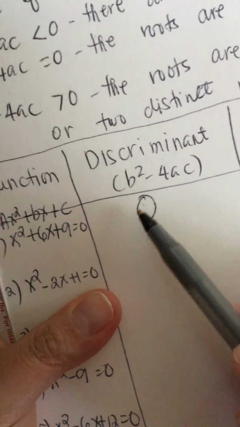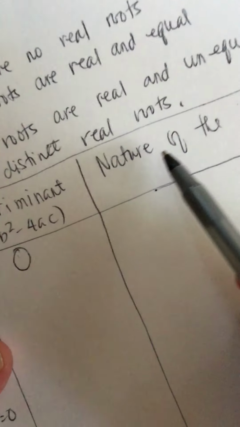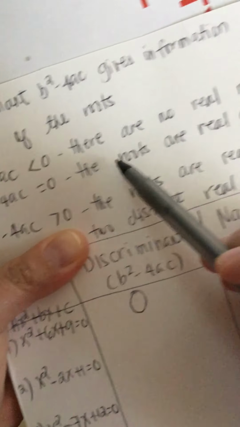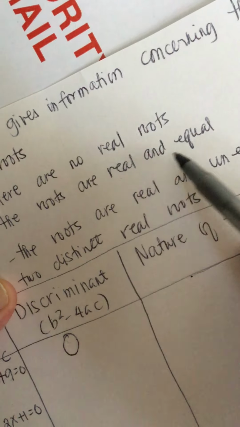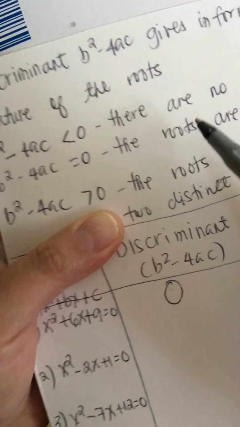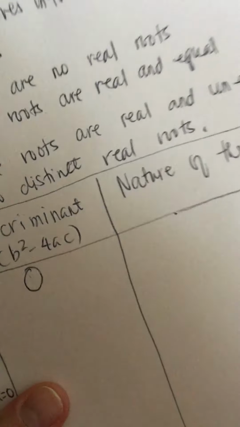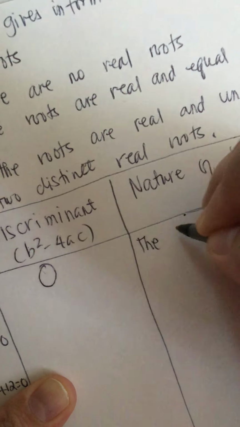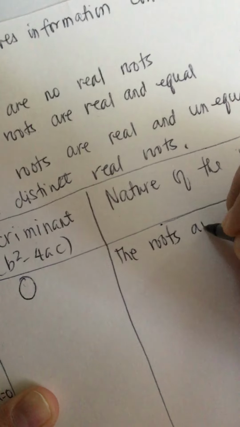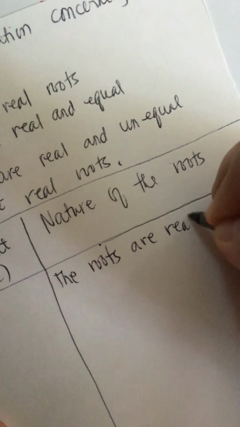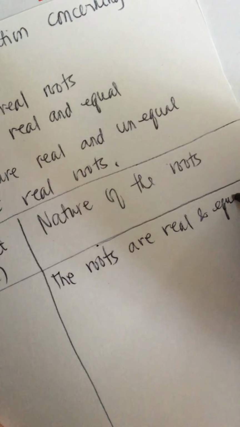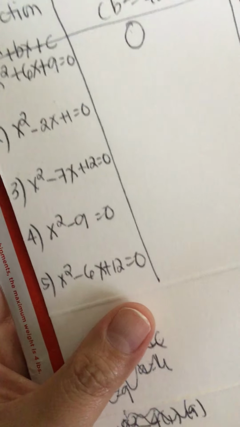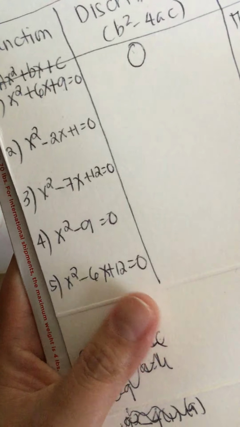Okay. And then the nature, when the discriminant is 0, then the nature of the roots is, the roots are real and equal. So, yan yung number 1. And then number 2, x squared minus 2x plus 1.